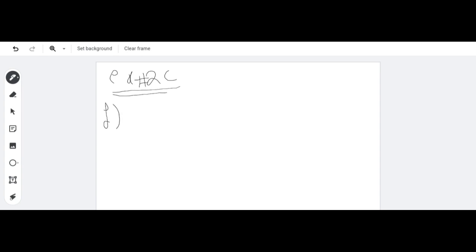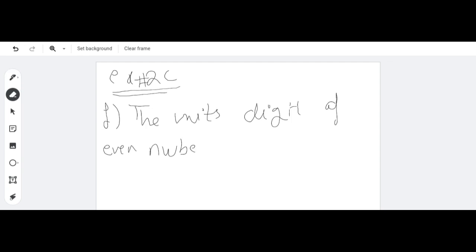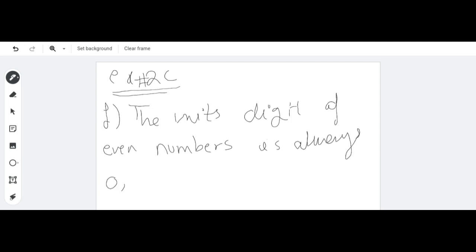For the F part, the units digit of even numbers is always 0, 2, 4, 6 and 8. This is the answer of the F part.